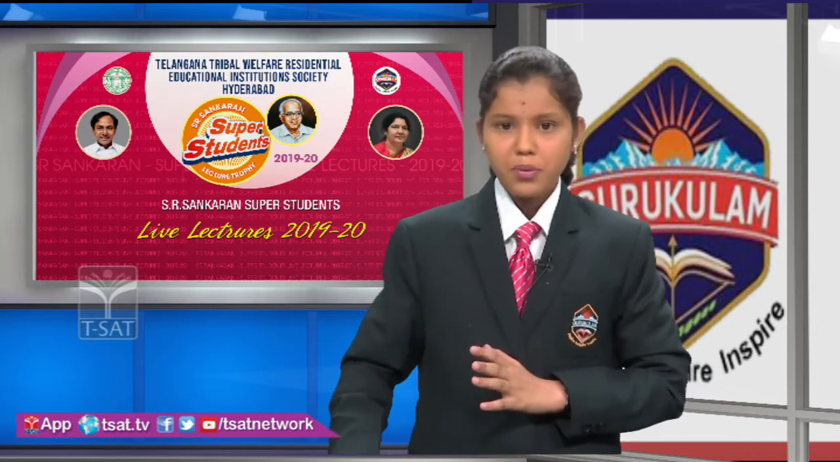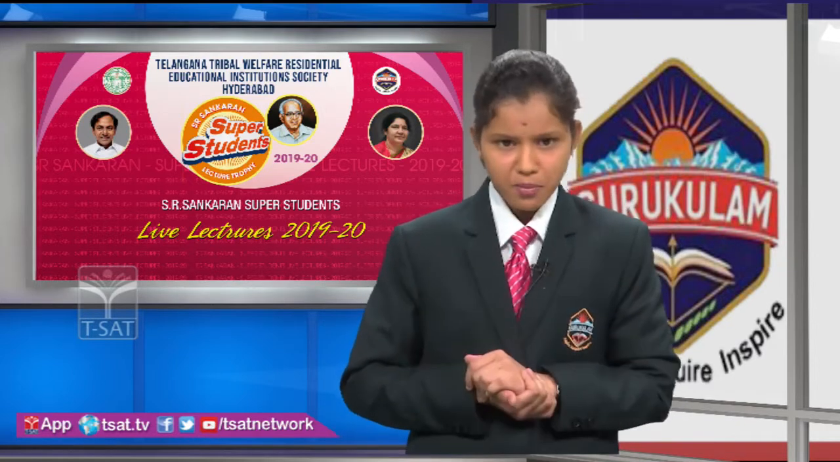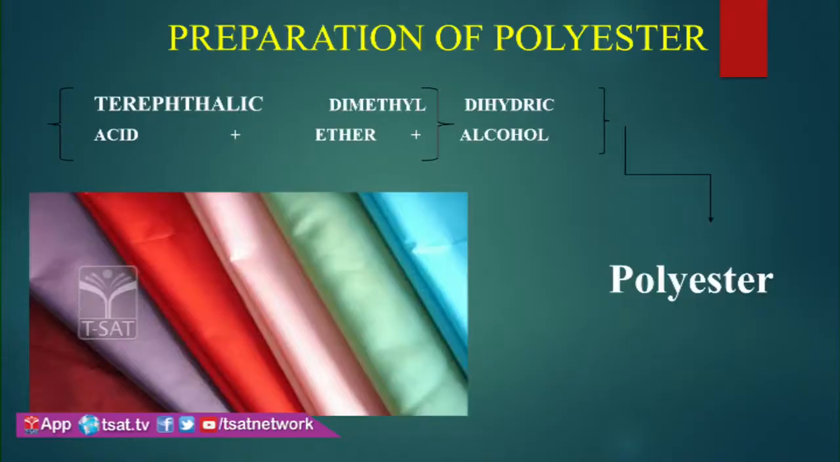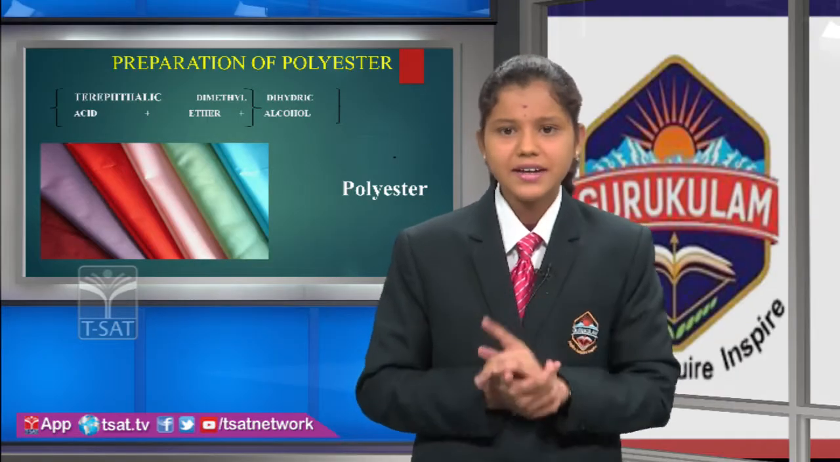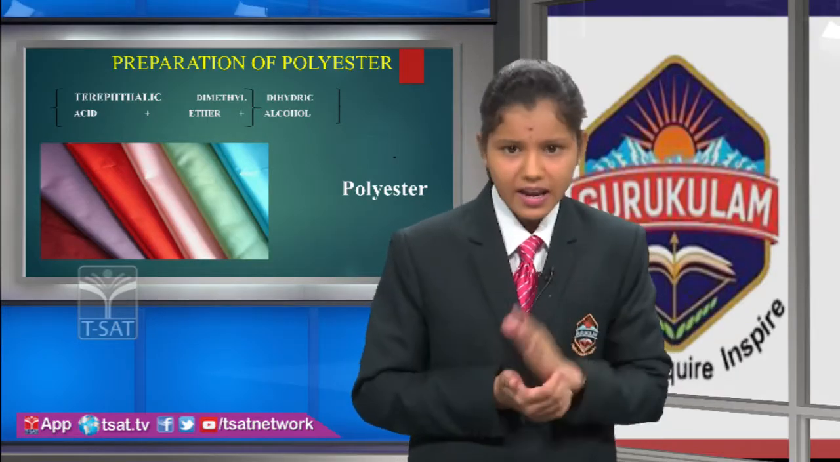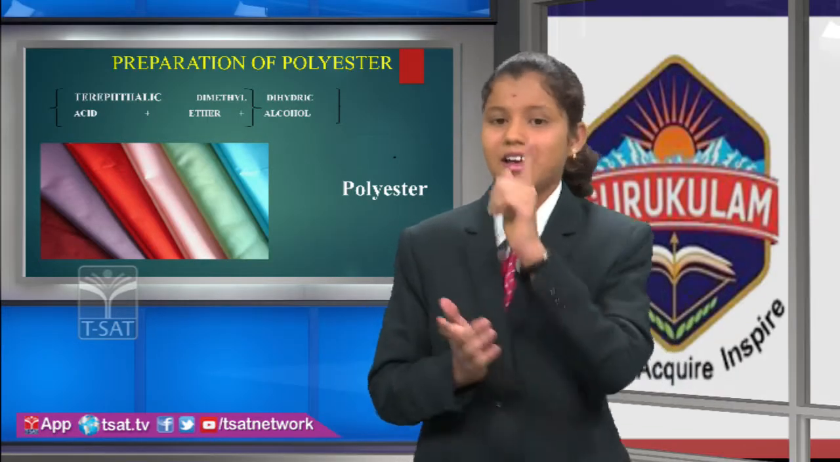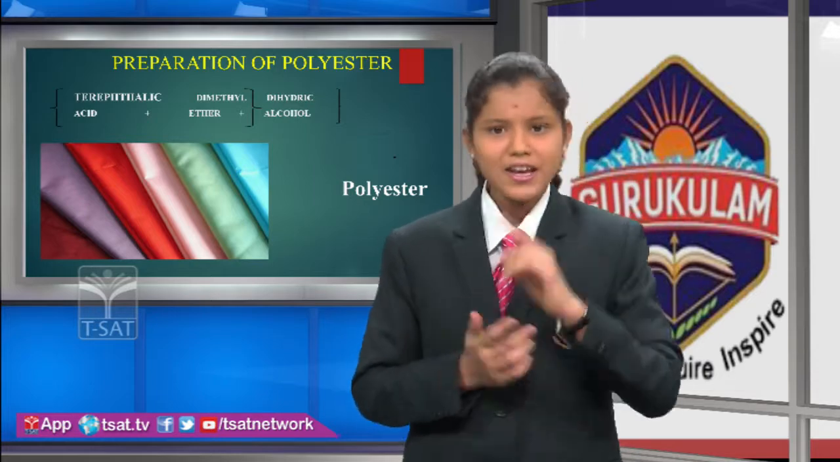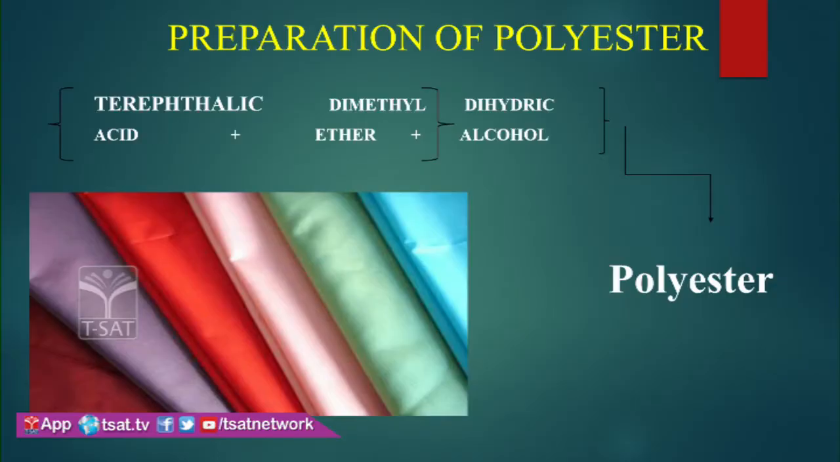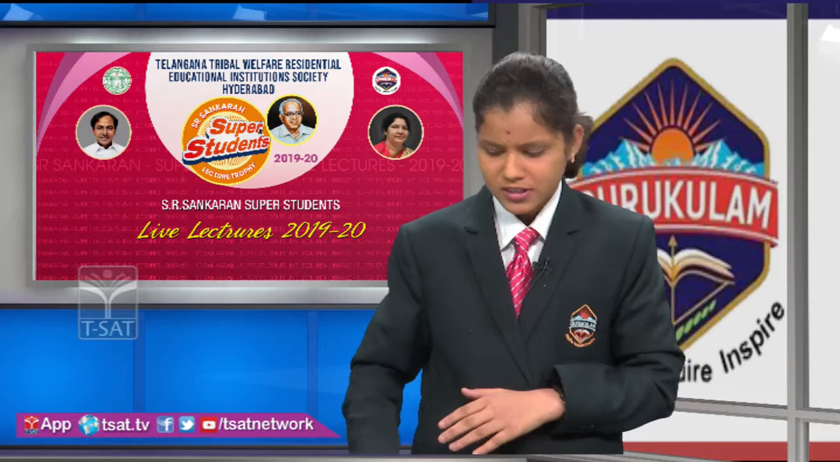Let us discuss the preparation process of polyester fiber. First, polyester fibers are produced from terephthalic acid, added with dimethylene ether. These two solutions are then added with dihydric alcohol. As in the nylon process, from the spinneret we get a thread-like structure. It is a new fiber called polyester fiber. This is the preparation process of polyester fiber.